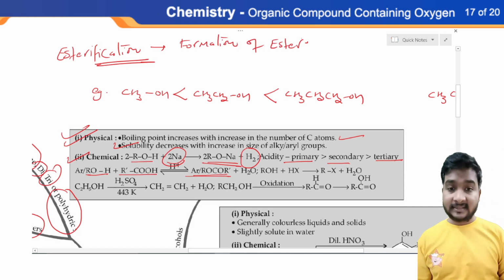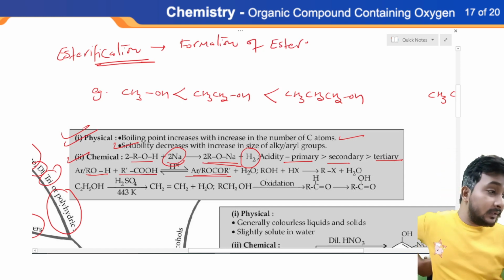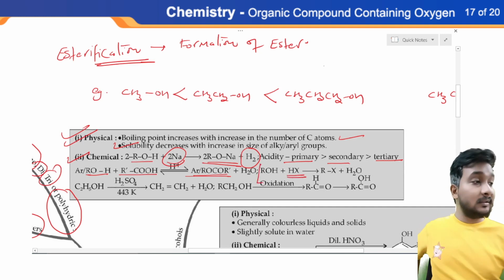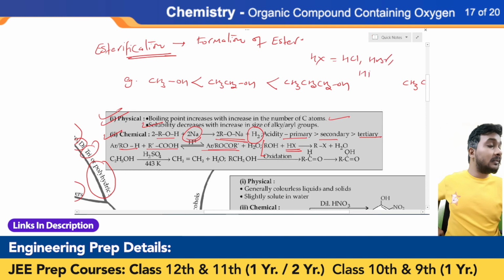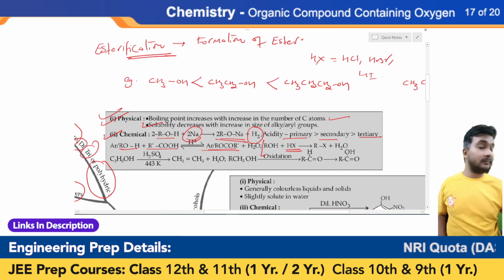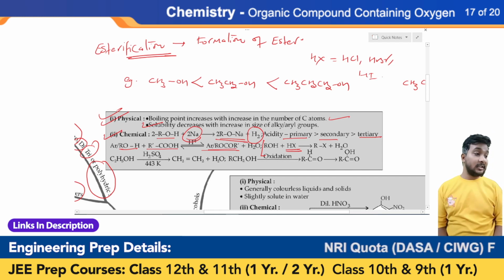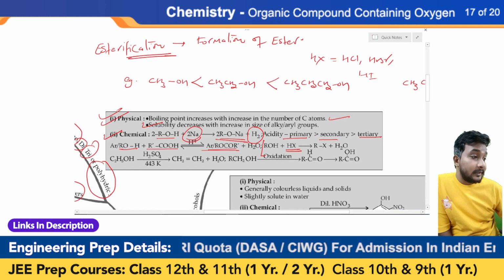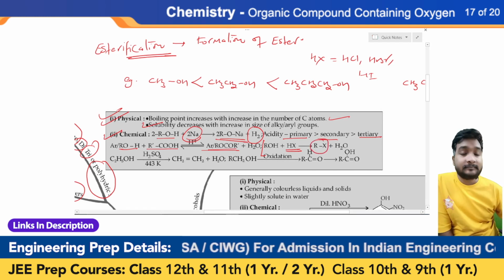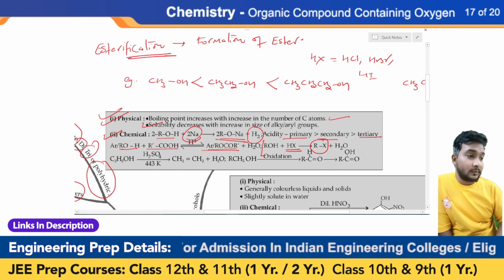Formation of ester. Okay. Alcohols can also react with hydrogen halides. What do you mean by hydrogen halide? Hydrogen halides means HCl, HBr, HI, etc. These are called HX. So whenever alcohols react with hydrogen halides, they form alkyl halide along with water. Okay.